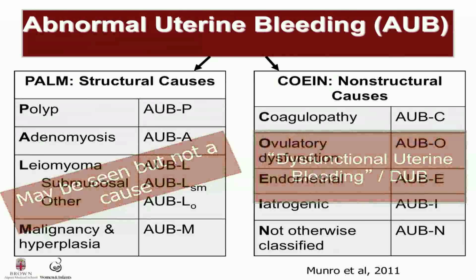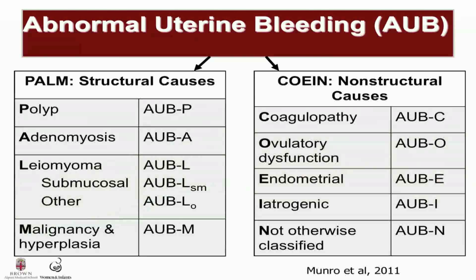On the next several slides, I'll briefly discuss these etiologies of abnormal uterine bleeding that should be considered when evaluating and treating women with AUB. It should be noted that dysfunctional uterine bleeding has been replaced by AUB-E and AUB-O. So AUB-O, bleeding because of ovulatory dysfunction, and AUB-E, bleeding because of endometrial hemostatic dysfunction.